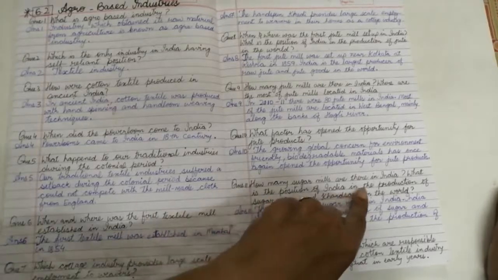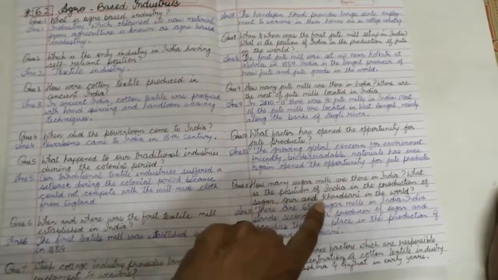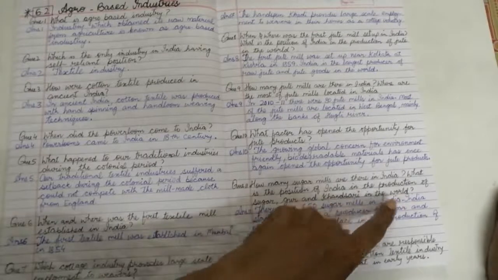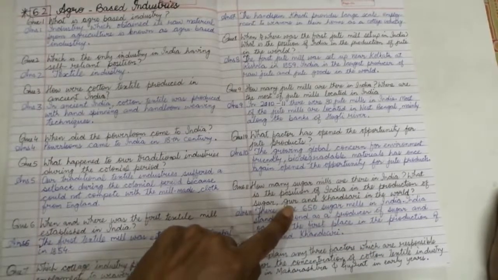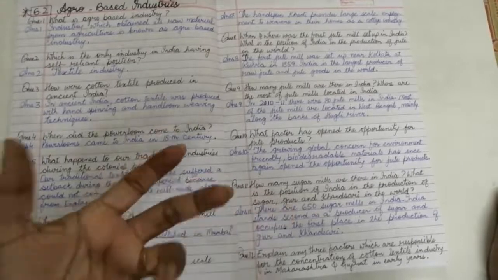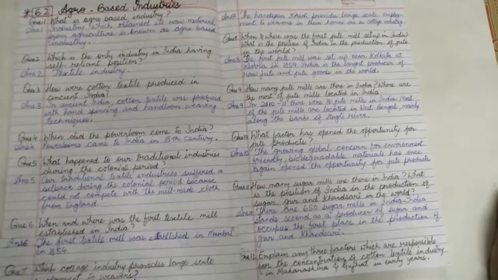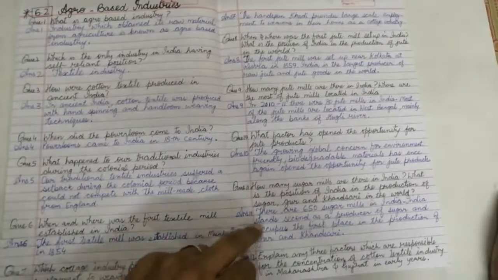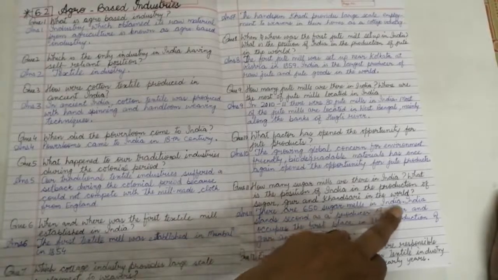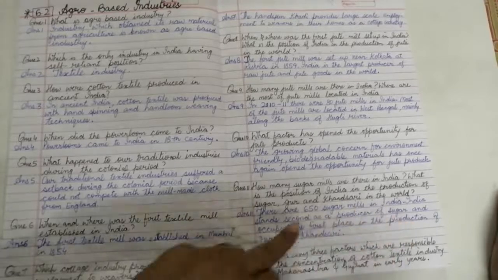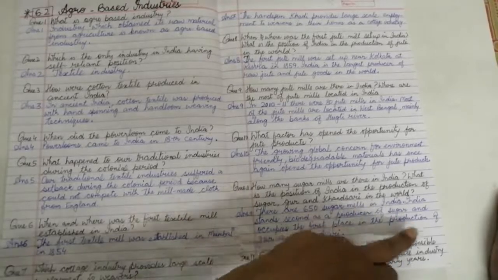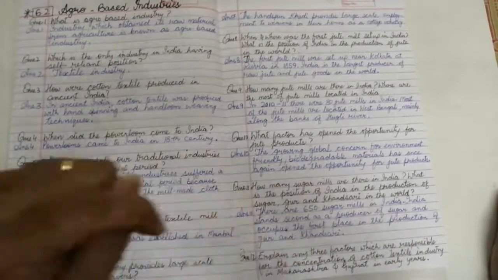What is the position of India in the production of sugar, gur and khandsari in the world? Gur is the Hindi word, and we say jaggery in English. But here I mentioned gur only. India stands second as a producer of sugar and occupies the first place in the production of gur and khandsari.